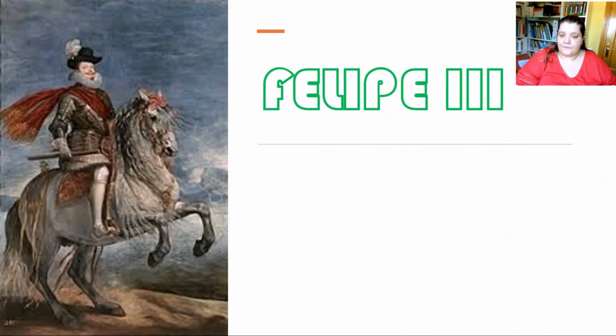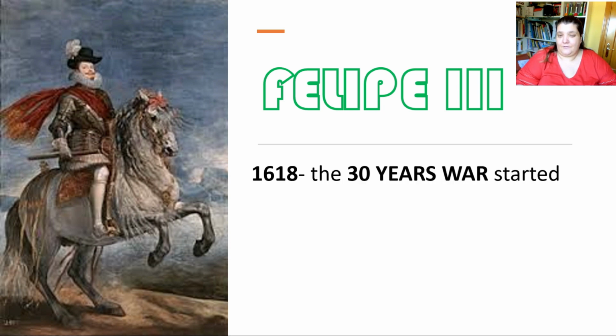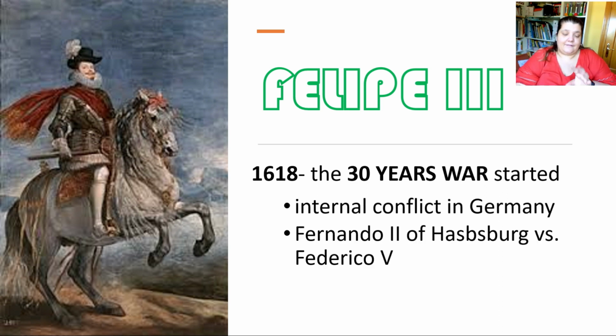Felipe III also started, during his kingdom, the 30 Years' War. It starts in 1618, and of course, if it lasted 30 years, it finished in 1648. But Felipe III was dead in that moment. That war at the beginning was an internal conflict in Germany. It was Fernando II of Habsburg and Federico V of Germany, and they were fighting to get the territories and to get some power there. And later, Spain and other countries would get involved in that war.